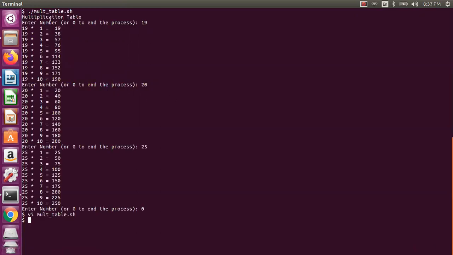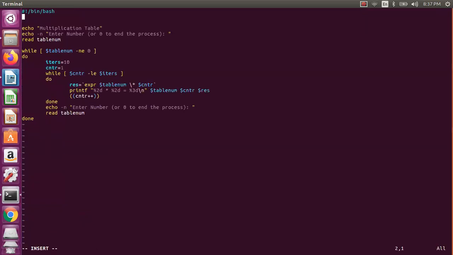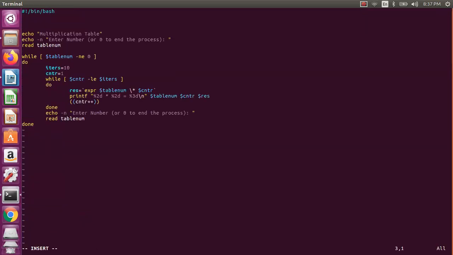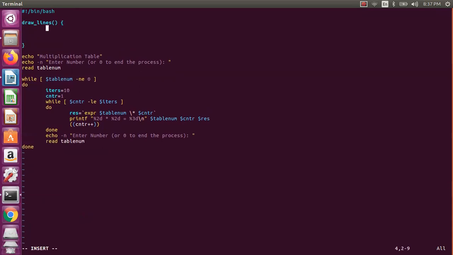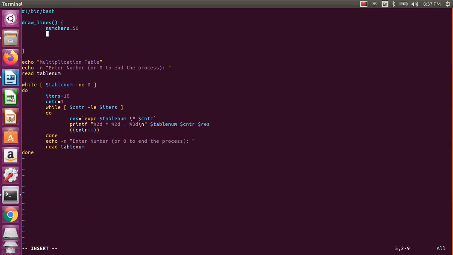I want to separate it with certain lines, because for visibility, if I separate it with lines, then the user will have more visibility and better alignment. So let us write a function called draw lines. It won't take any input and it will not return any output. So that is the draw lines. So what will you do? You can print any number of characters, num characters. Okay, so I will use the for loop.